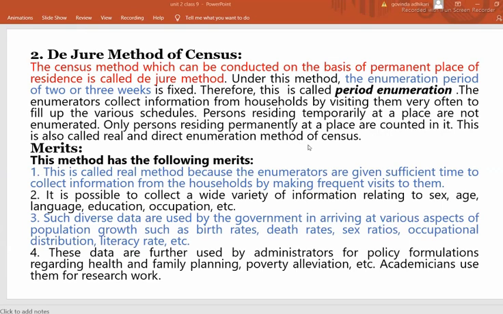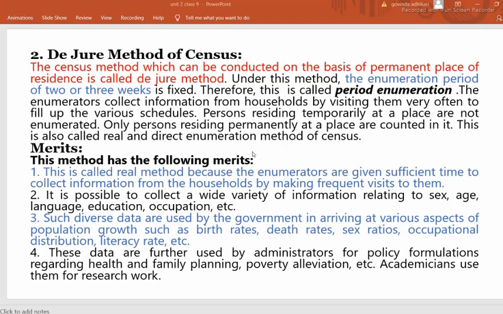Remember that the enumerators or the collectors visit households, and then they have the schedules. According to the schedules, they fill up the form, and a person who is residing temporarily, their information may not be collected. Suppose a person's permanent house is in Bhojpur, but he or she is living in Viratnagar temporarily, his or her information is not collected according to this method. So this is the disadvantage.